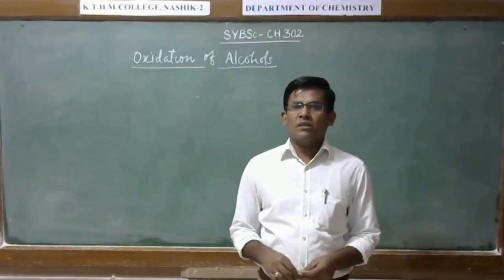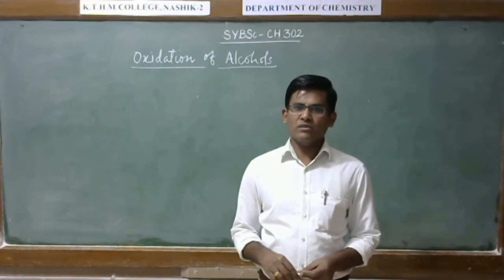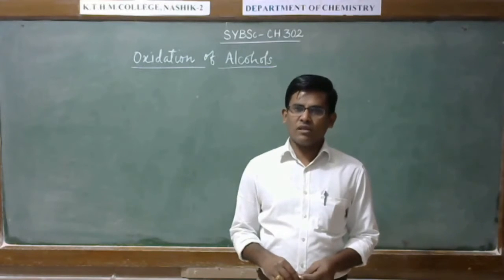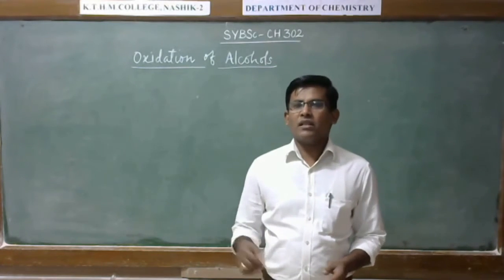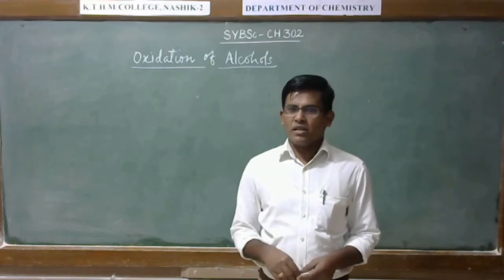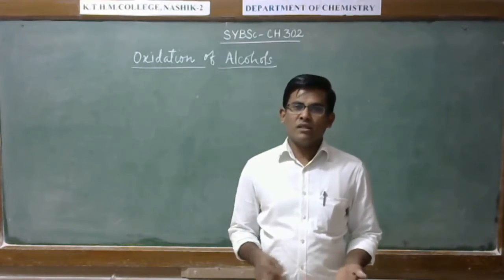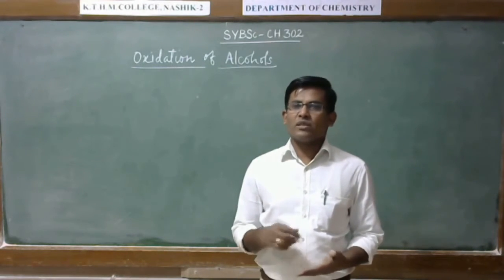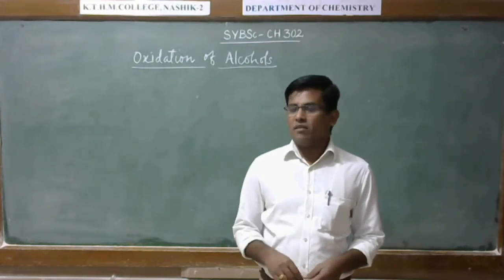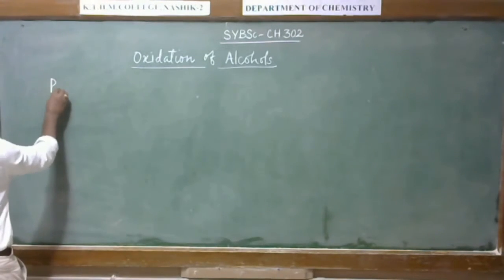Primary alcohol is readily oxidized by dilute solution of K2Cr2O7. In the presence of dilute solution of acidic K2Cr2O7, it will oxidize the alcohol to its corresponding aldehyde. Further reaction with acidic K2Cr2O7, that is K2Cr2O7 in the presence of sulfuric acid, it gives the final product, that is acid. So let us have this primary